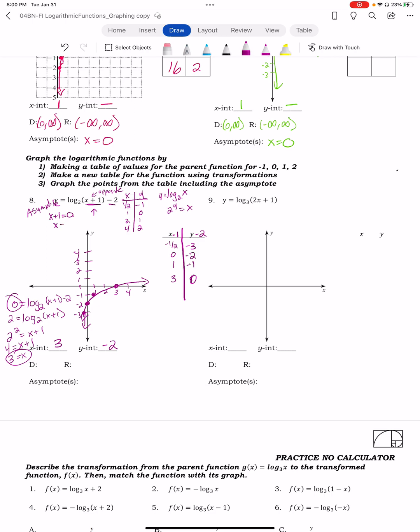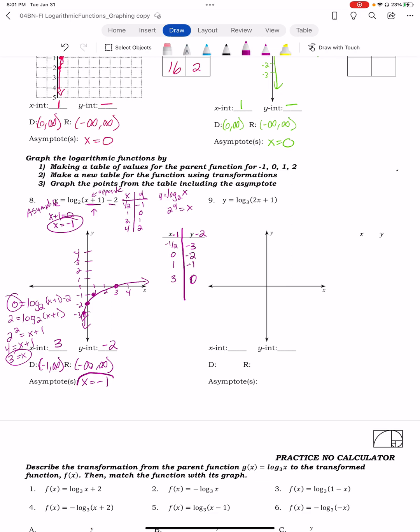So x is going to be equal to -1, so my asymptote is x equals -1. My domain is going to be from -1 to infinity. My range is -infinity to +infinity. And I'm sorry I messed that up.